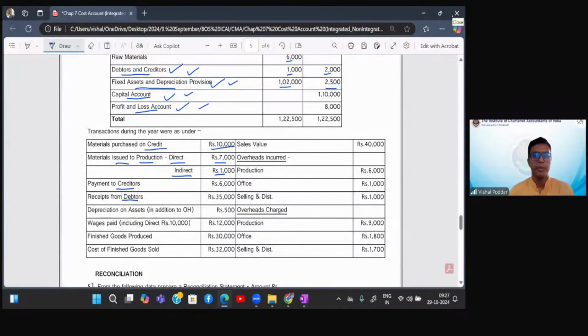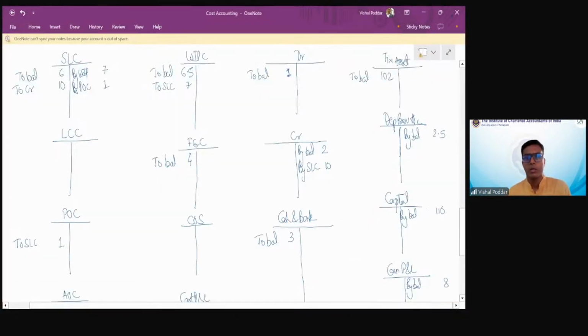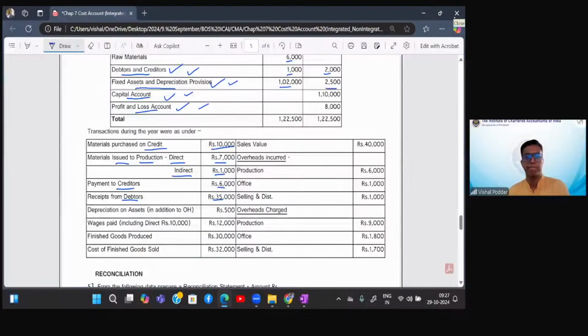Now, payment to creditors, payment received from debtors, 6 and 35. Payment to creditors, so to bank 6, by creditors 6, and payment received from debtors is 35. By bank 35. Correct?